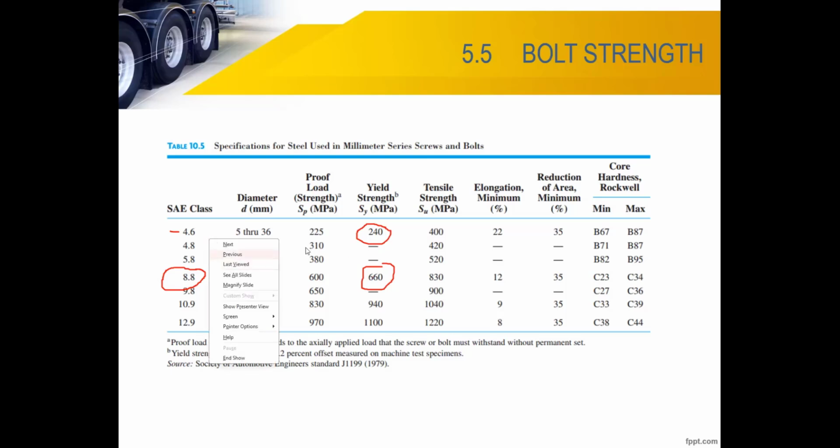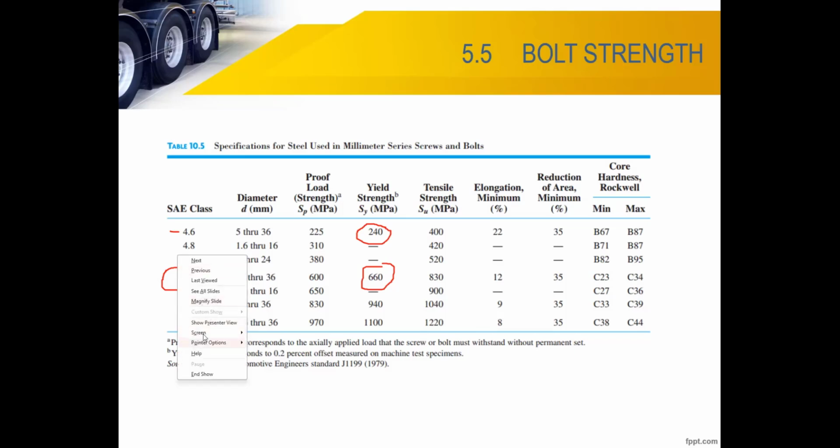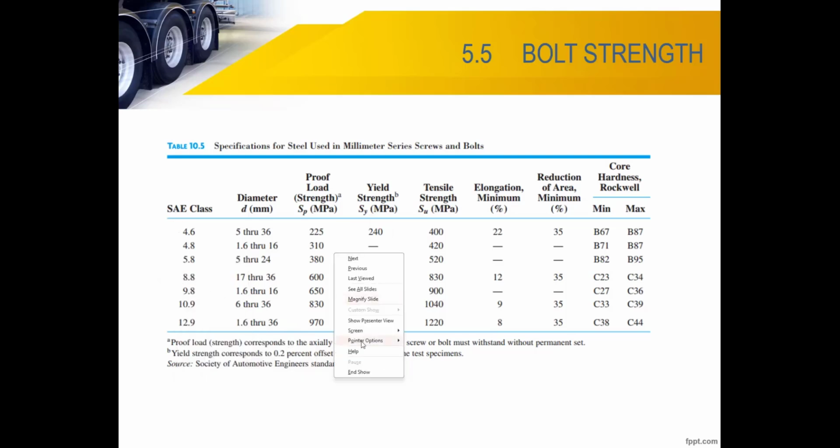Either I use a bigger diameter bolt, M20, or if I still want to use bolt M10, I cannot use this one. If you look at the table, they don't have SY. So the only option I have is grade 9.8.